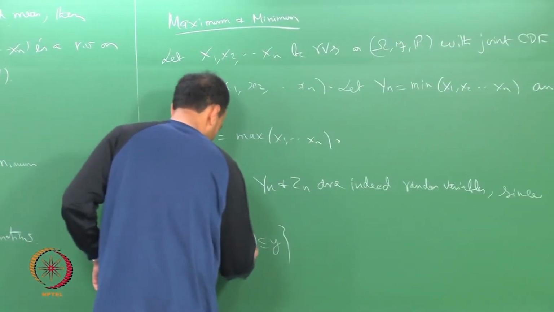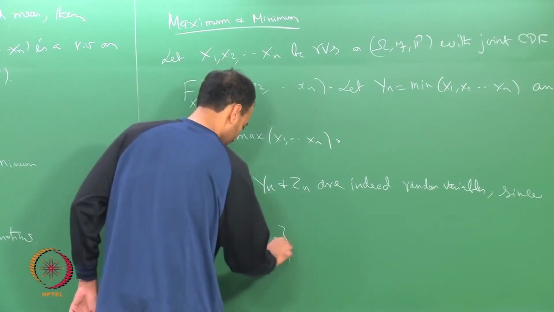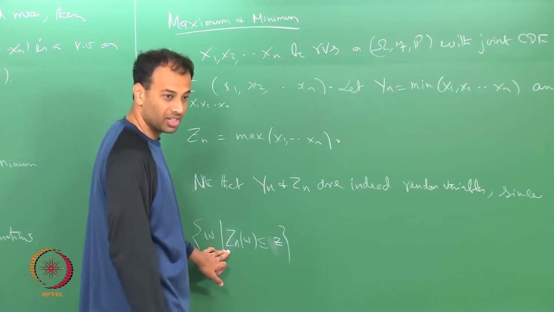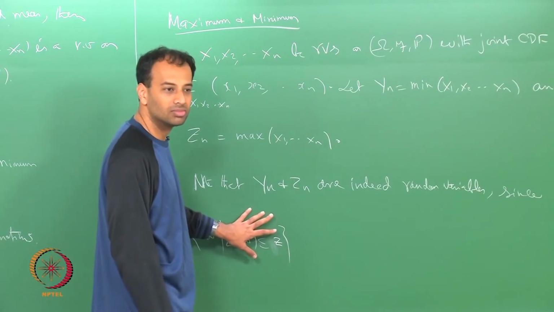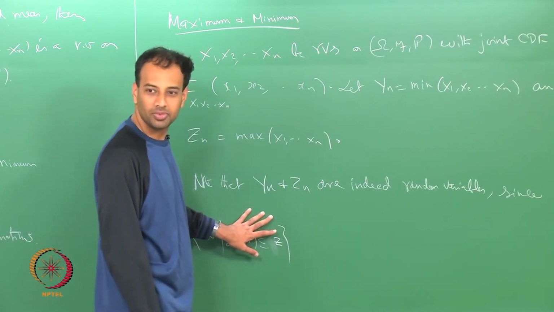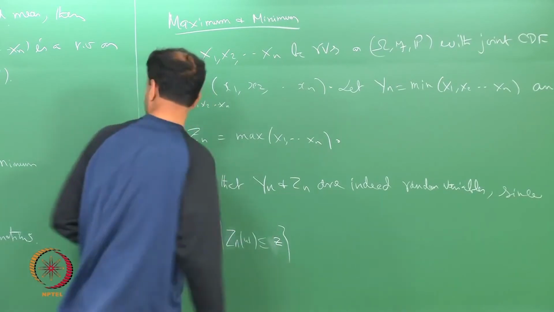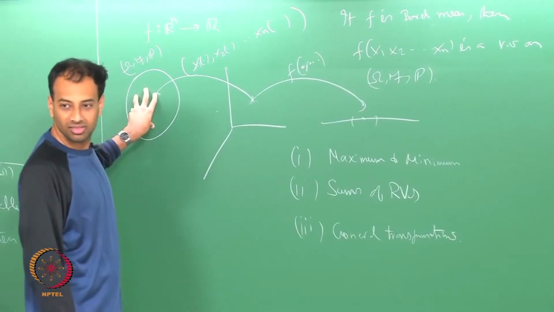Let me do it with Zn, little z. I want to show that Zn is a random variable. So, if I show that this is an F-measurable set, I am done, because this means that the pre-image of the semi-infinite interval here is in fact an event, correct.